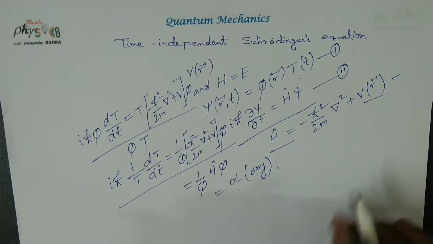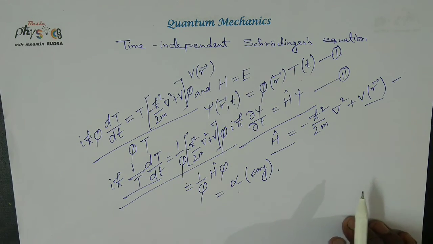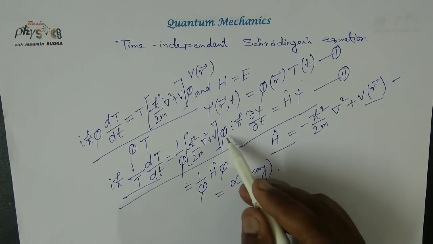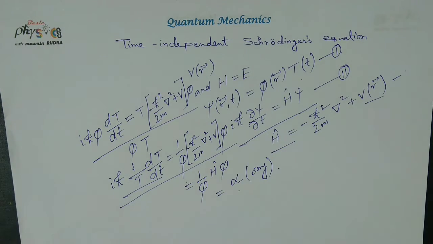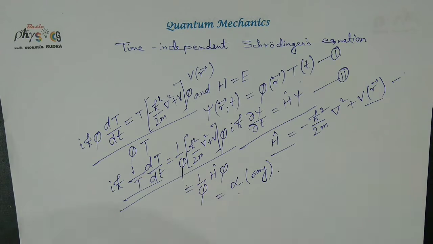The left hand side of this equation is a function of time only, and the right hand side is a function of position only. So the equation can be satisfied for all points in space at all times only if each side has the same constant value alpha.